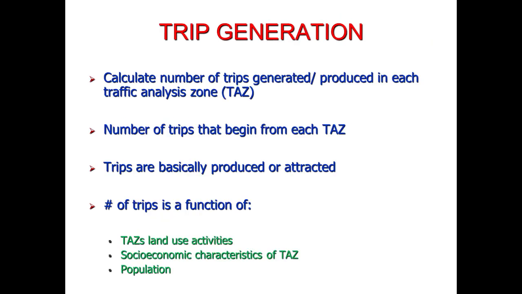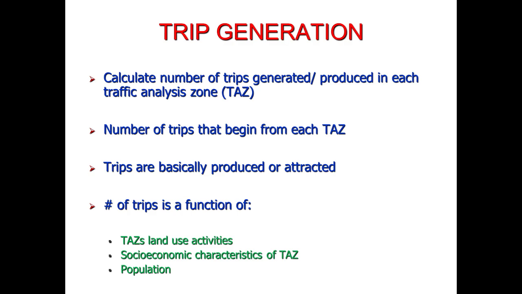Now we will study these steps one by one in detail. So the first step is trip generation. In trip generation, we calculate the number of trips generated or produced in each traffic analysis zone. Traffic analysis zone, we are using the abbreviation TAZ here in this lecture. So the number of trips that begin from each travel analysis zone, we are basically interested in finding out those number of trips that begin or originate from any travel analysis zone.